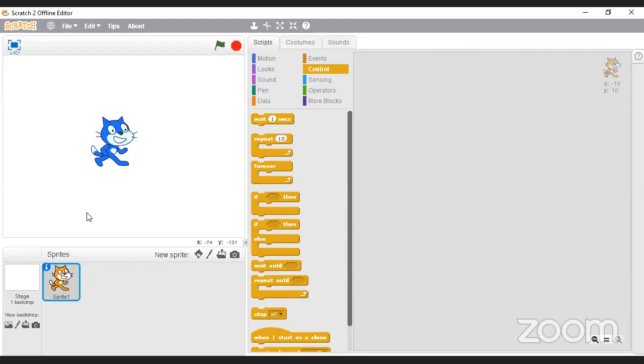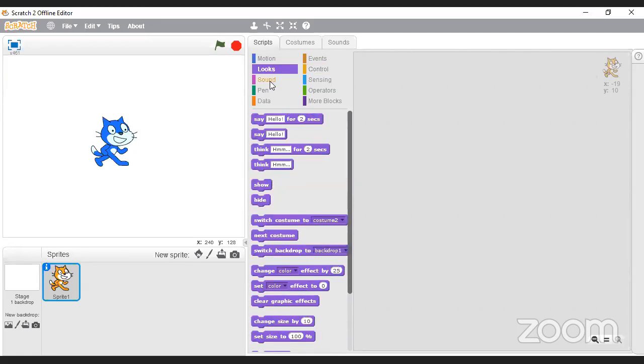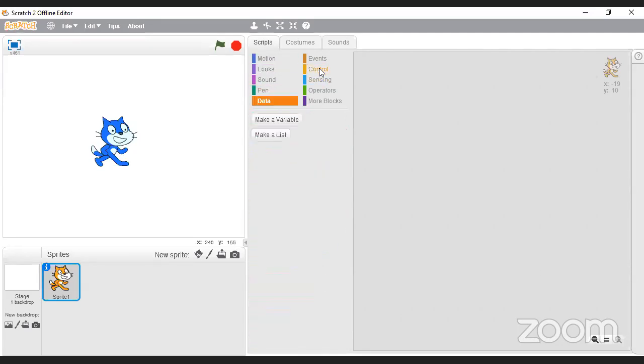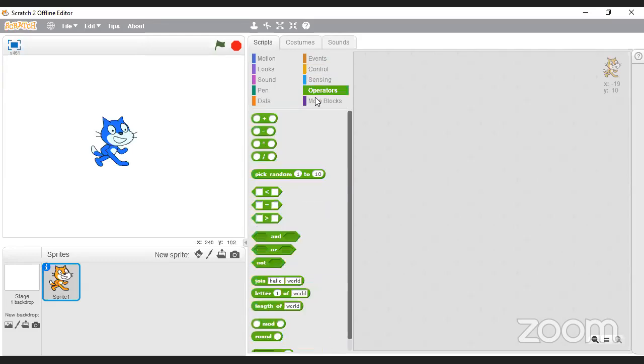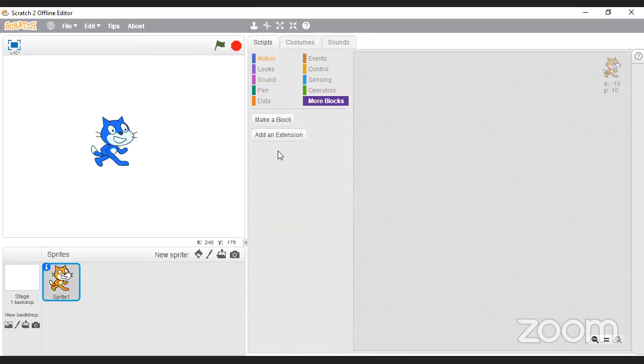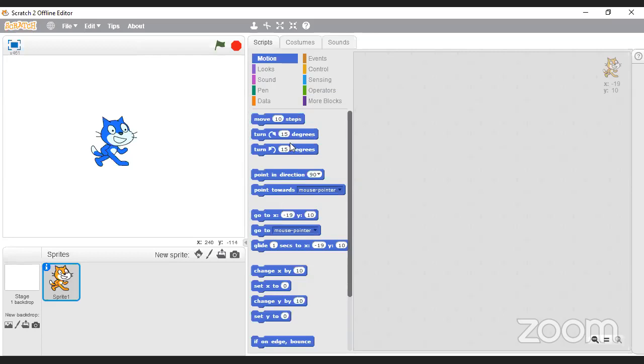And then finally, we also have this palette here, where we can see motion, looks, sound, pen, data, all these things. This is what I call my blocks palette. This is where you find all of your blocks.